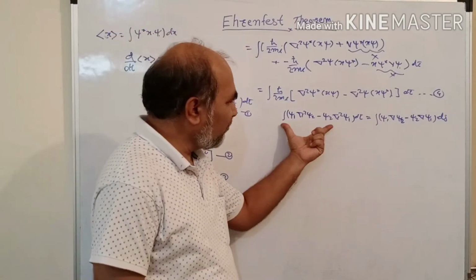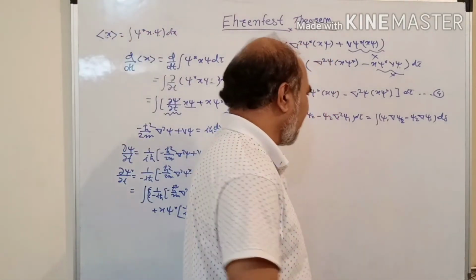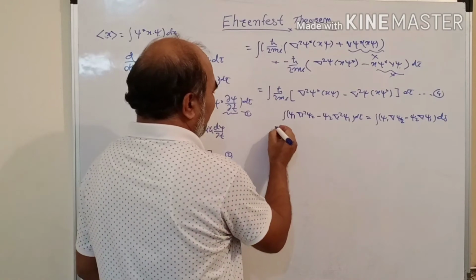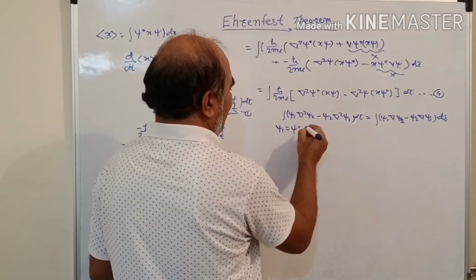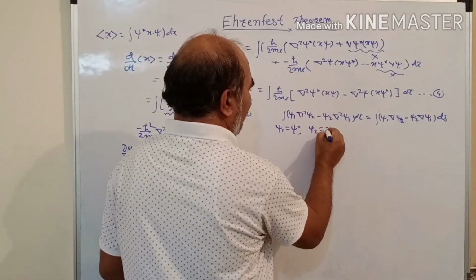That means a volume integral is converted into a surface integral. In this formula, use psi1 equal to psi star and psi2 equal to x psi.